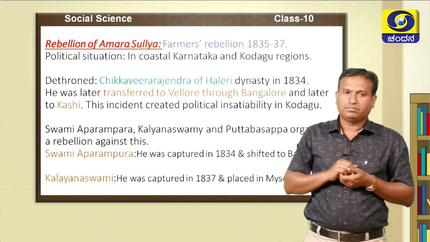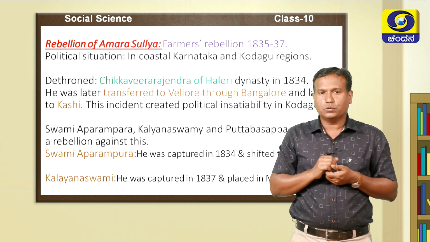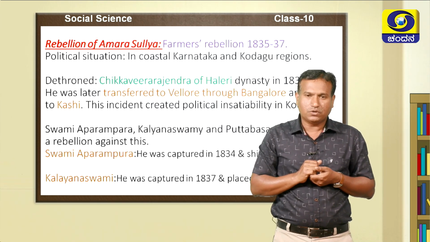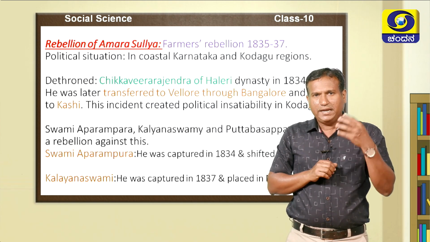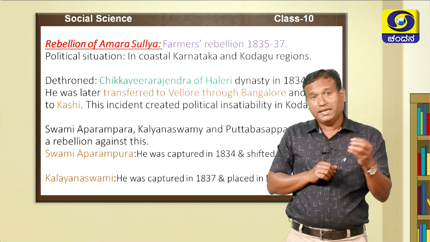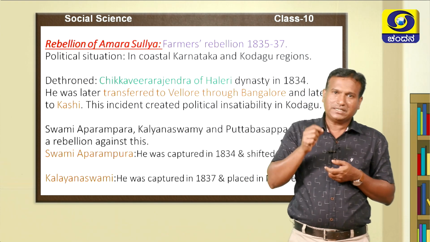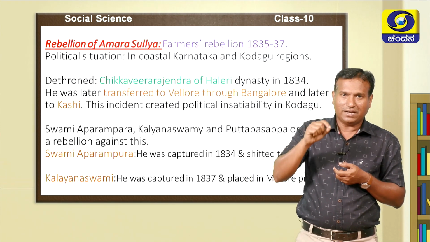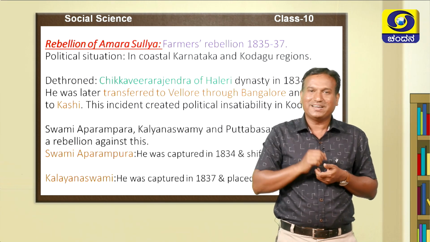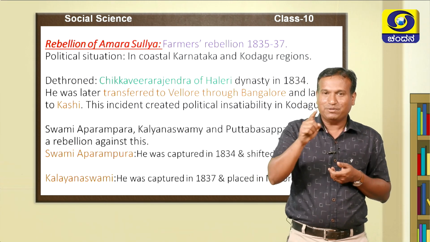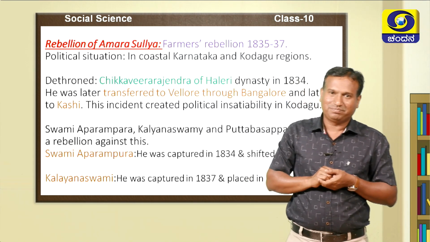After Swami Aparampara, there was another person who tried to become king. He is none other than Kalyana Swami. Who was Kalyana Swami? He was projected as the second son of Chikka Veera Rajendra. When he was projected as the second son of Chikka Veera Rajendra, he tried to become king. But the English also arrested him and he was kept in the prison of Mysore. That was in the year 1837.